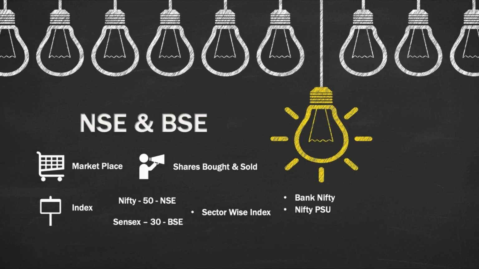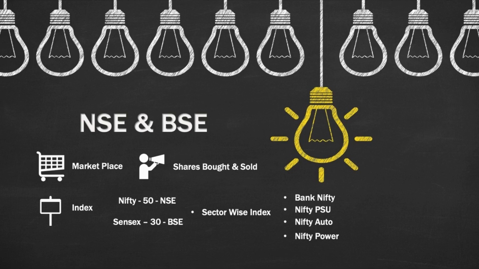Likewise, there is PSU, public sector units, where you can buy all the public sector units in one Nifty PSU index. Likewise, there is Nifty Auto. Suppose you might know Maruti automobiles are there, Mahindra and Mahindra are there, Tata Motors are there. These are all sound companies who do well performance wise. So you want to buy such shares in one place. So you can buy Nifty Auto at one time and you will get some good returns.